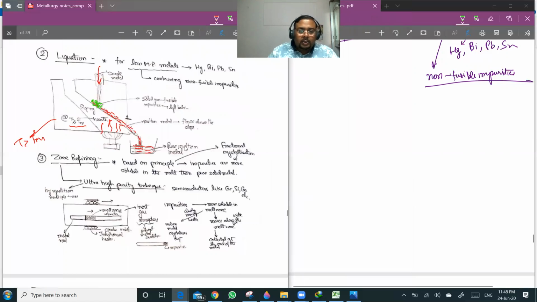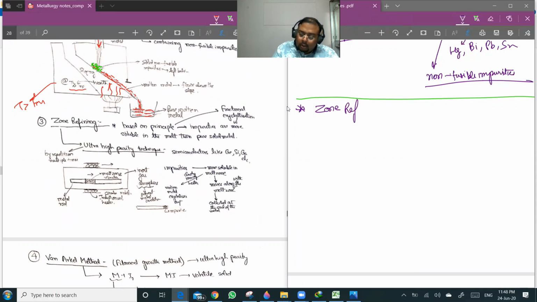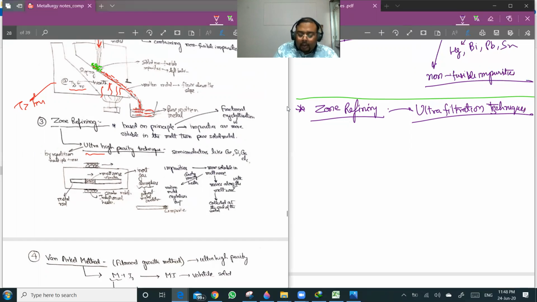Okay. Next is zone refining. We see zone refining and the Van Arkel method. These are what we call ultra-refining techniques. These are relatively modern techniques, and they are used for getting very high purity metals or ultra high purity metals.